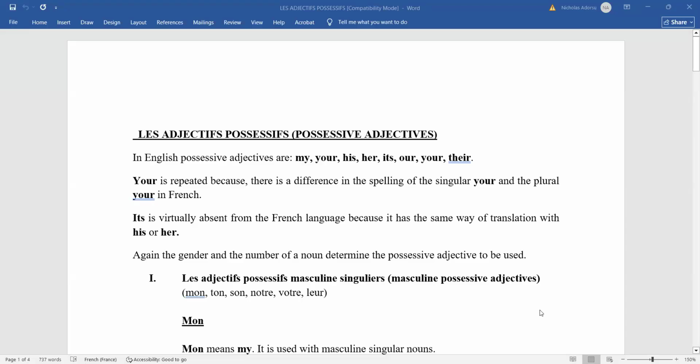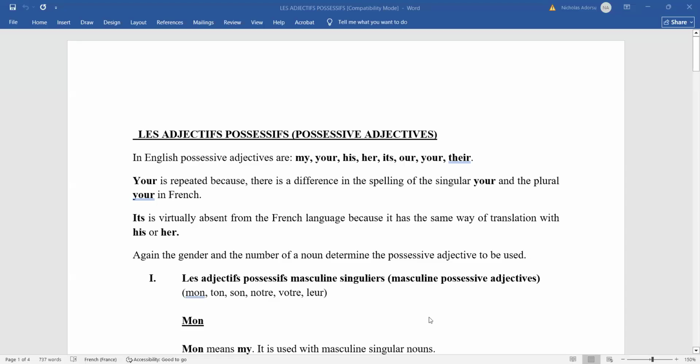Now, again, the gender and the number of a noun determine the possessive adjective to be used, right? When we were looking at articles, we said that also the gender and the number of the noun will determine the kind of article that you choose, right? So you see that it has also repeated itself here. And so it tells you the French language will always not leave the issue of gender out. There will always be masculine gender and the feminine gender.